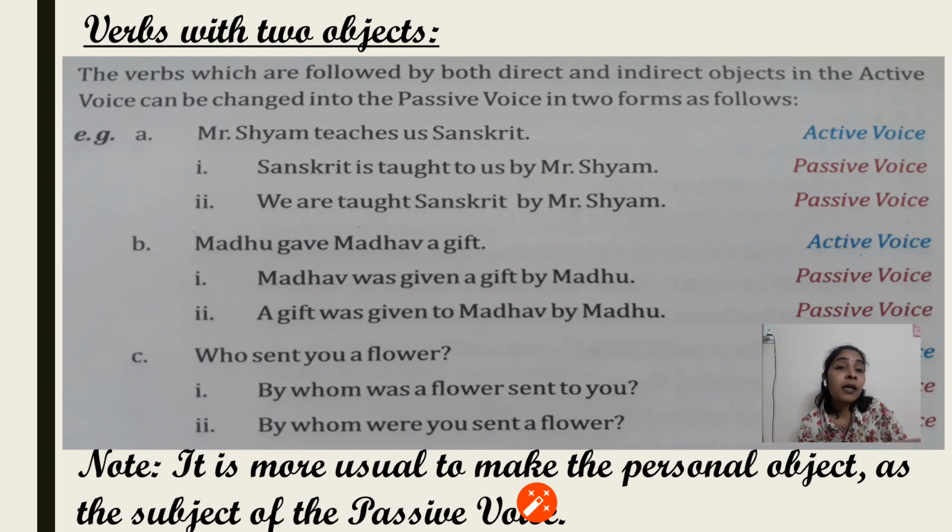Next and the last is, who sent you a flower? Now who sent you? You is also an object and flower is also an object, so we can use any one of them as the subject here. Now, by whom was a flower sent to you? By whom was a flower sent to you? And the next is, by whom were you sent a flower? Previously we took flower and then we took you as the subject. So in any of the cases it will be correct, but if you use the personal object first, then that will be better.